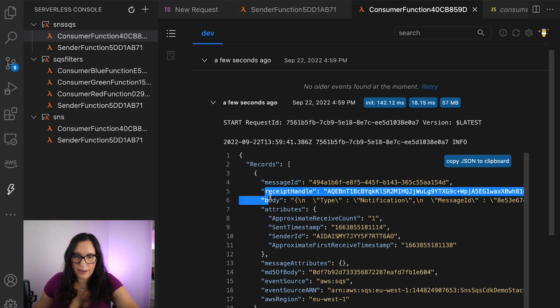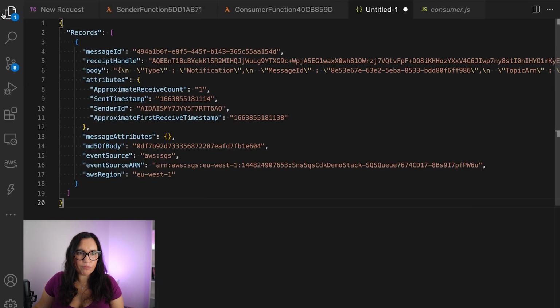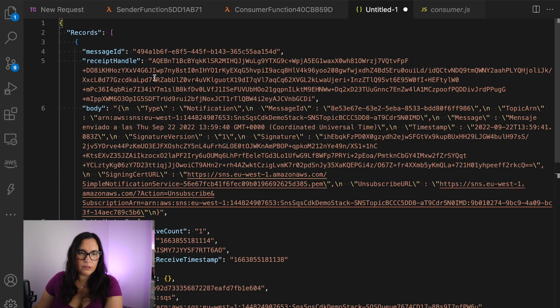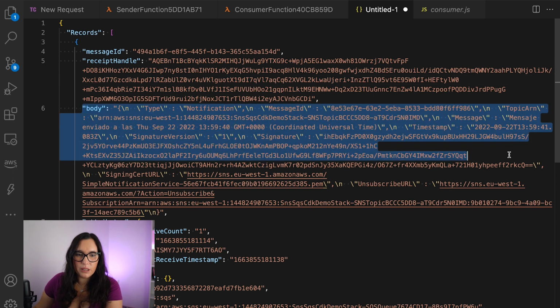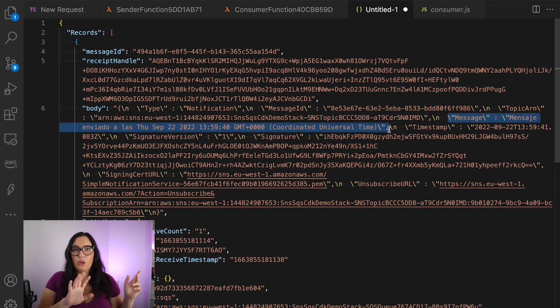So here the message is hiding in the body here, but it's there. So we can copy this to clipboard and we can see it in more detail. So let's do this. And here we can see that the body of this message has the message. So where it is here, message, el mensaje was sent at this time. So this is the message that we put. Because of the queue and the PubSub thing, it gets wrapped twice, and that's kind of the pain. You need to unwrap it in order to do something with that, but well, it's there and it's quite generic where you can find it, so it's not that impossible.